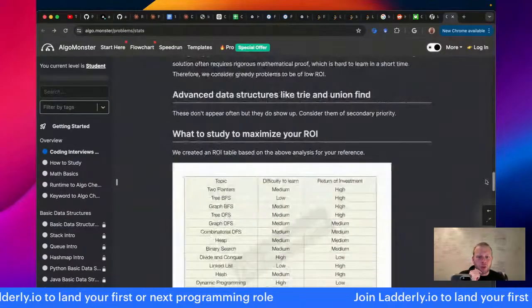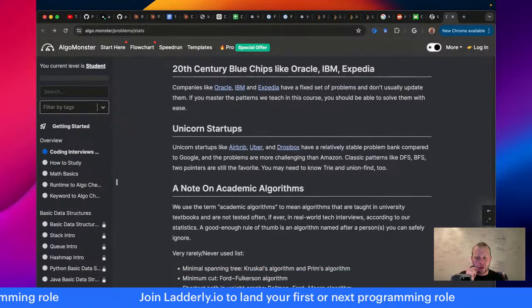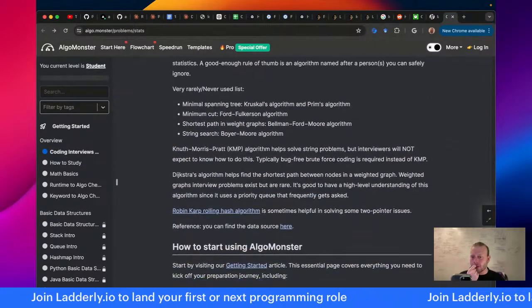I'm having trouble finding it or recalling, but I think the AlgoMonster data is based on LeetCode frequency.